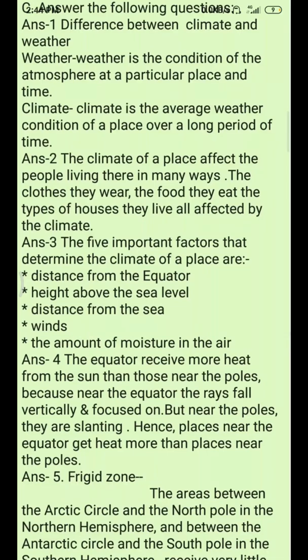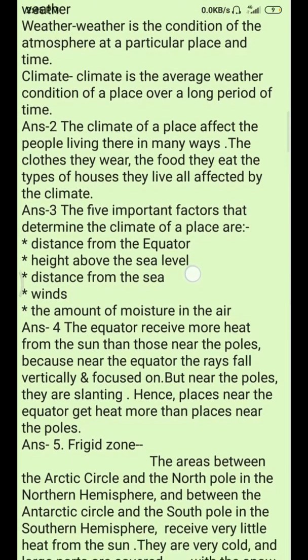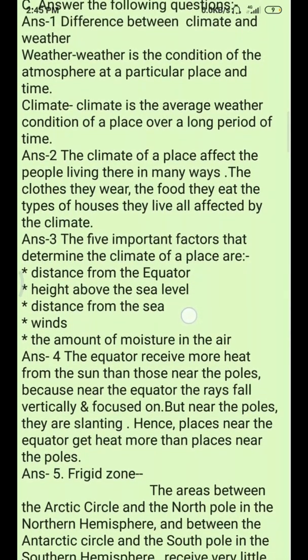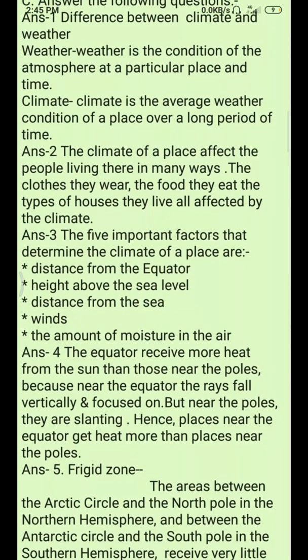Now we will discuss the answers of the following questions. You have to do this in your CW copy. First question is, what is the difference between weather and climate? So the difference between weather and climate is, first we will discuss the weather. Weather is a condition of an atmosphere at a particular place and time. And climate is the average weather condition of a place over a long period of time.